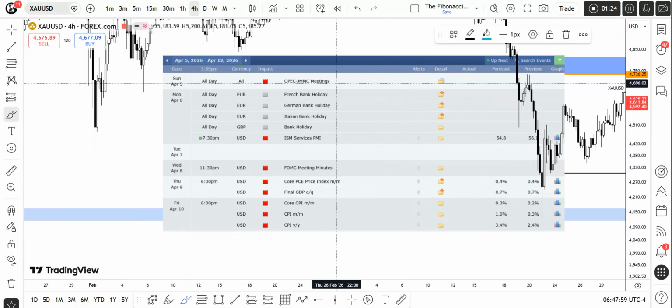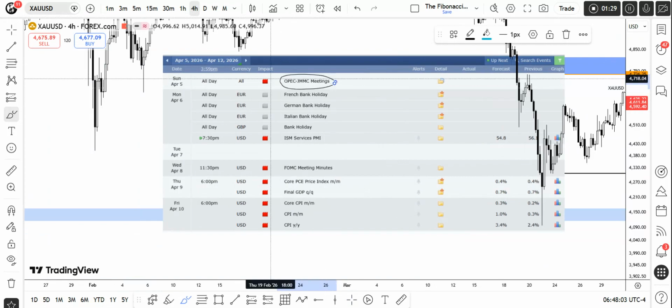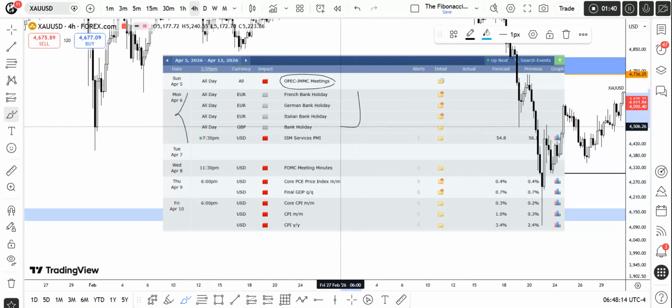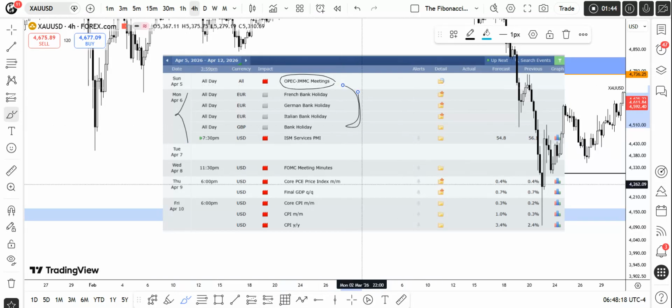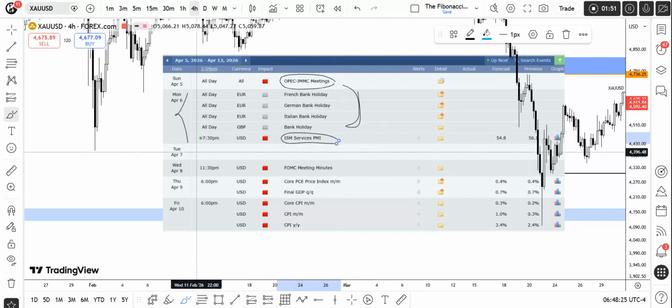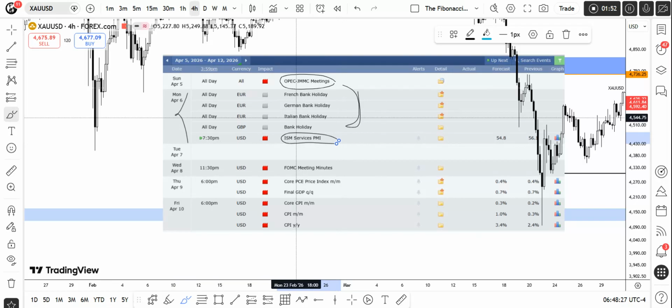You can see it's the OPEC JMMC meeting, which is on Sunday, and it's happening right now. After that, we've got no updates yet. On Monday, we have bank holidays in Europe and Britain, so on the currencies I'm not expecting a very good move. On the USD, we have the ISM Services PMI at 7:30, I guess it's 10 a.m. Eastern Standard Time. That's the ISM Services PMI meeting.